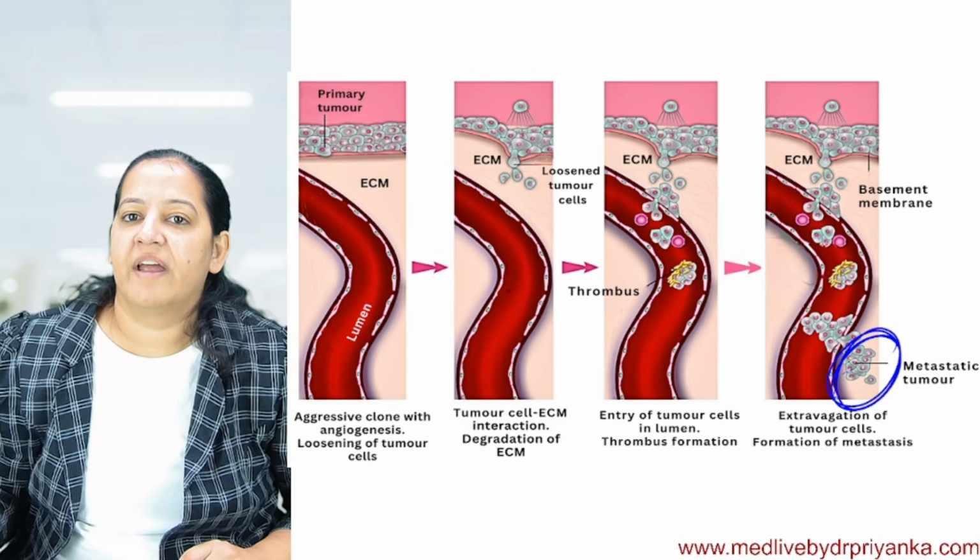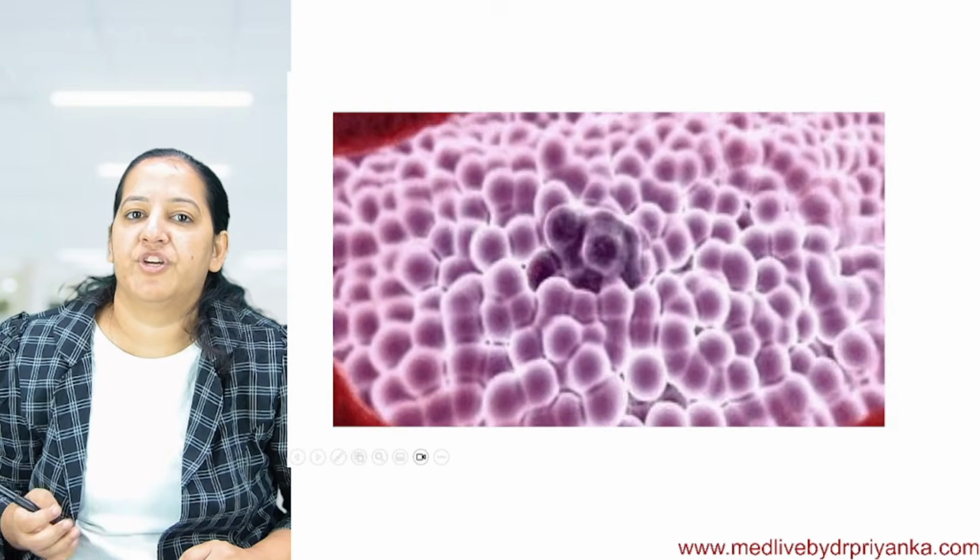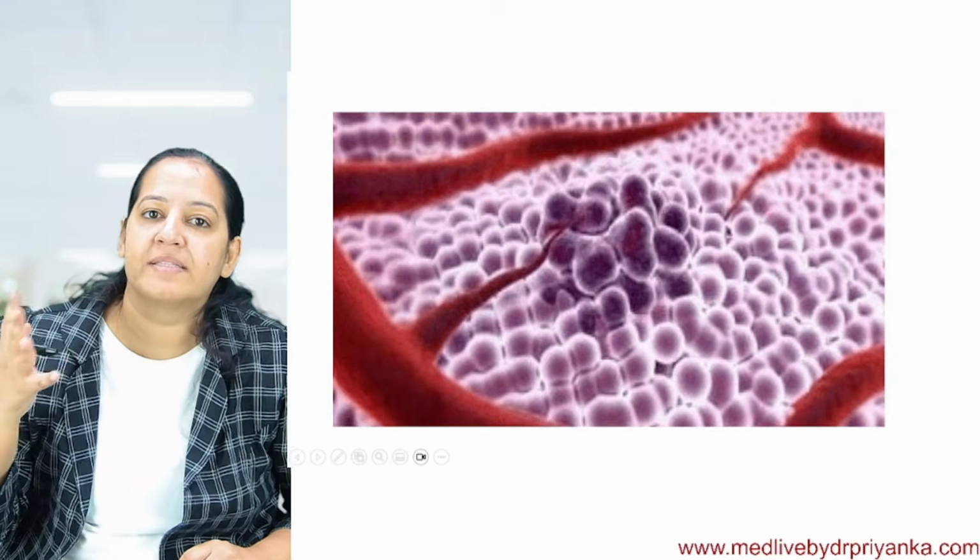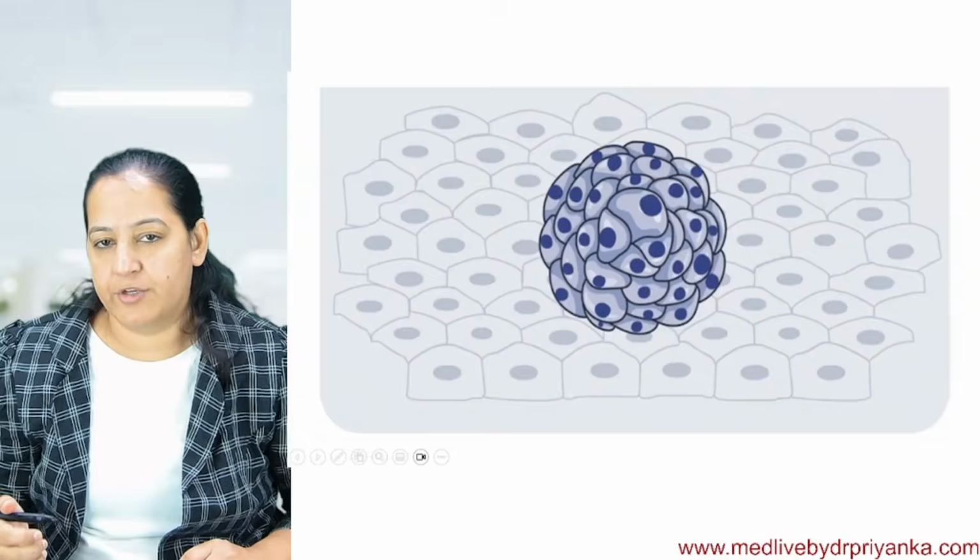Appreciate, they grow and survive, and they form a secondary mass over there. They are coming out and forming a new mass at the new place because they have a property of uncontrolled mitosis. I taught you yesterday.